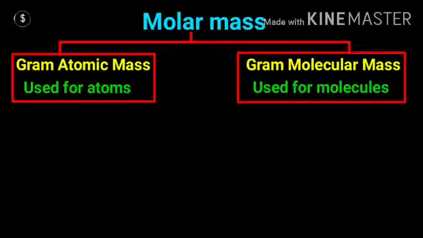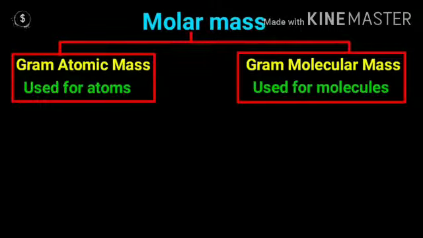When we calculate the mass of atoms in gram, it is called gram atomic mass or molar mass of atoms. In the same way, the mass of molecules in gram is called gram molecular mass or molar mass of molecules.